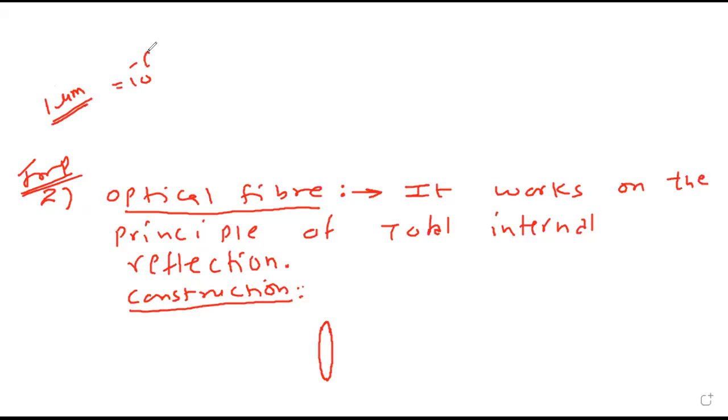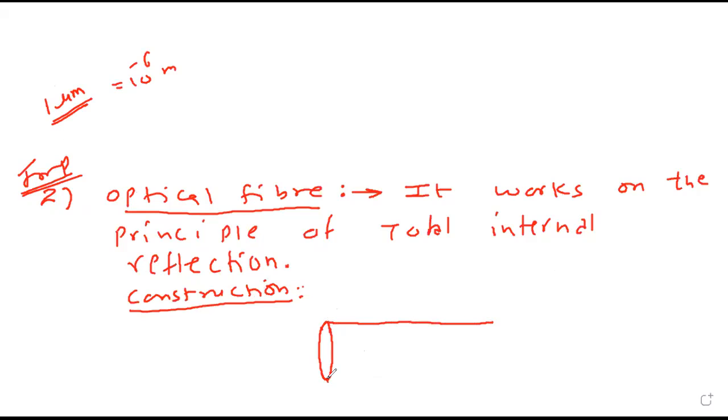Micrometer means 10 raised to minus 6 meter. It consists of a fiber made up of glass.